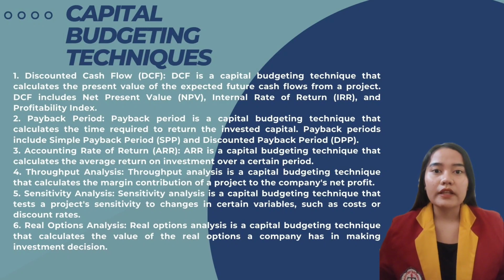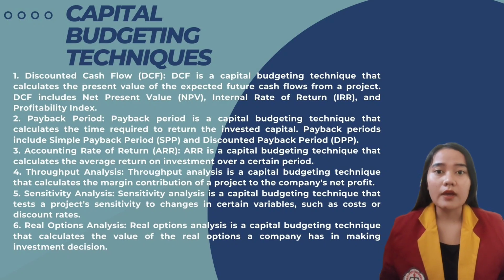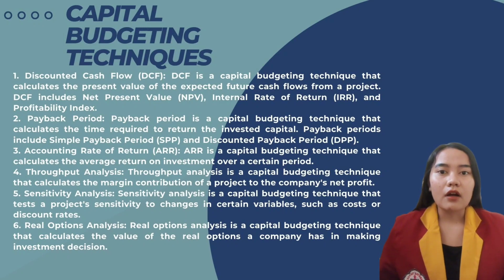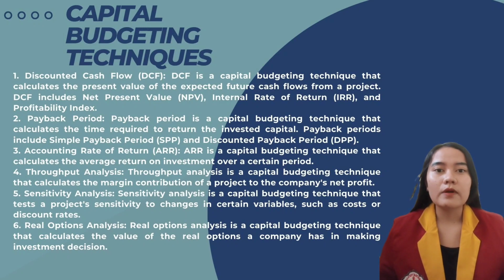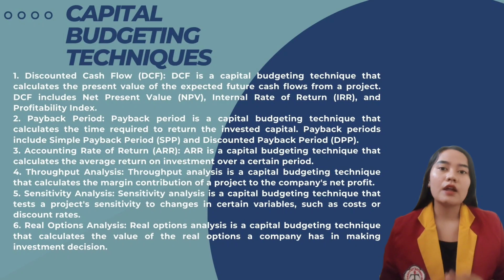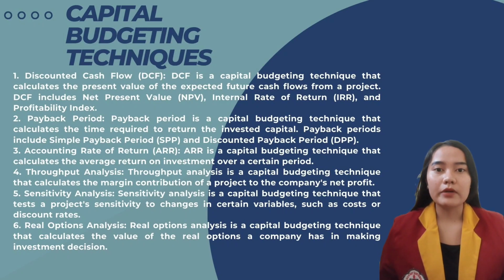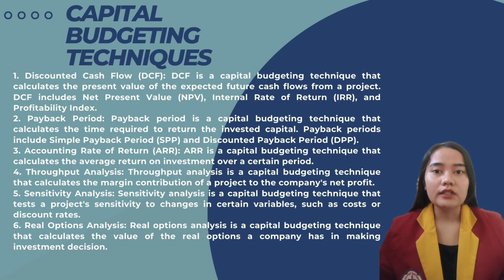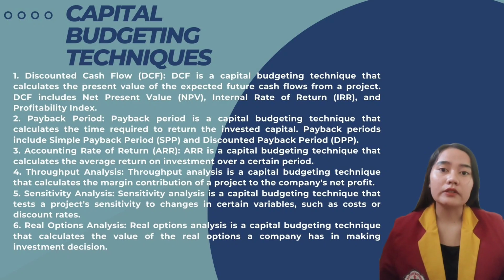DCF includes net present value, NPV, internal rate of return, and profitability index. Number 2, payback period. Payback period is a capital budgeting technique that calculates the time required to return the invested capital. Payback period includes simple payback period and discounted payback period.